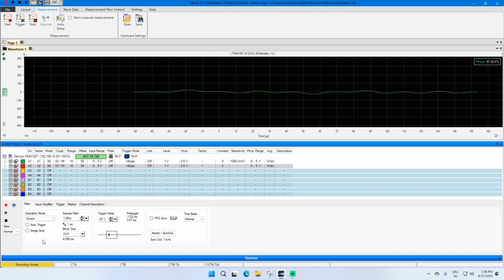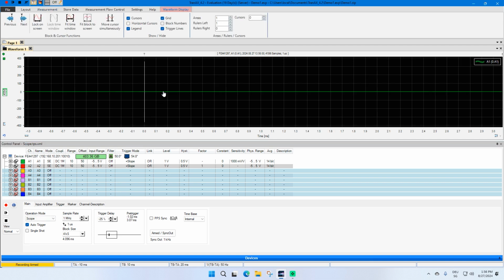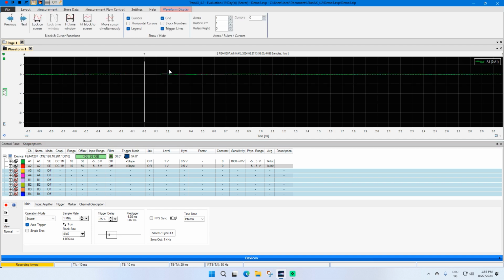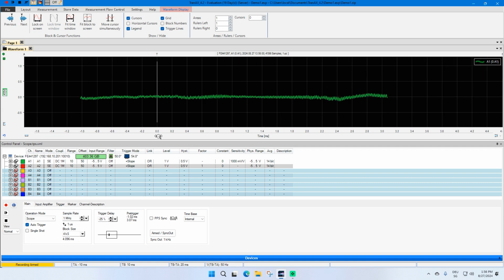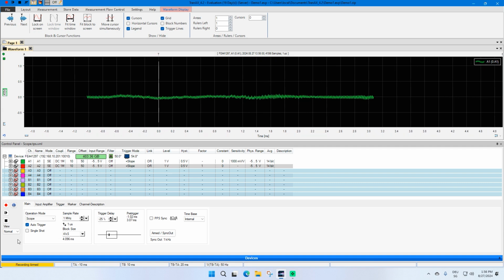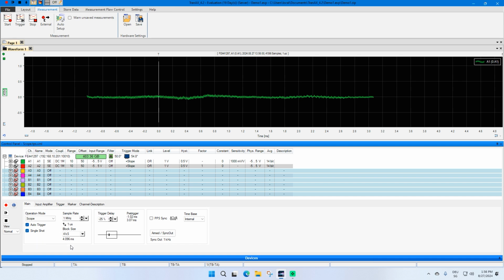I've started the measurement now without auto trigger, and you see the system is armed but there is no recording. As soon as I turn on the auto trigger, the recording is running. If I zoom in, I see that there is new data coming. If I turn on the single shot, the measurement will stop. And if I start again, there is only one measurement done.